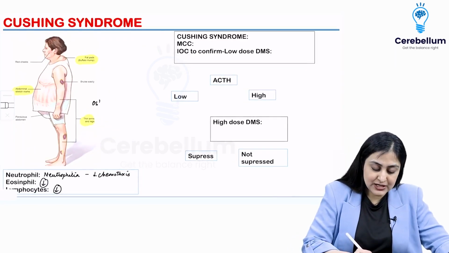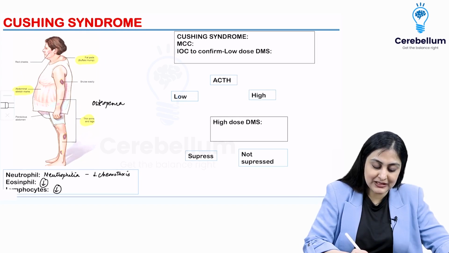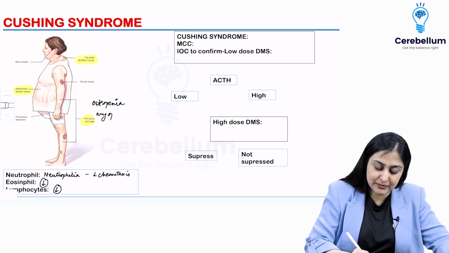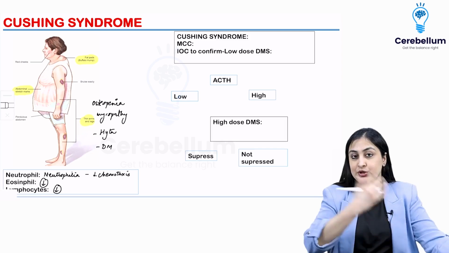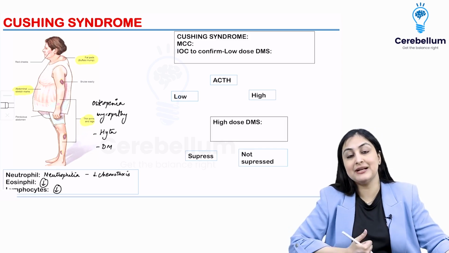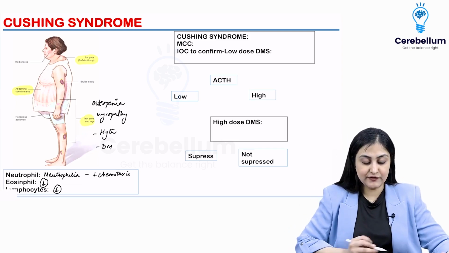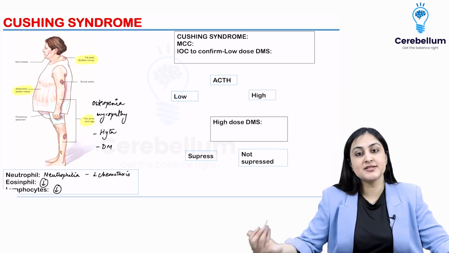Apart from that, bones are also very weak. So there is osteopenia which can result. There is myopathy which can result. There is hypertension which can result. In fact, impaired glucose tolerance, I told you it plays on the opposite team. So there can be diabetes mellitus. So all of these are effects of Cushing's syndrome.